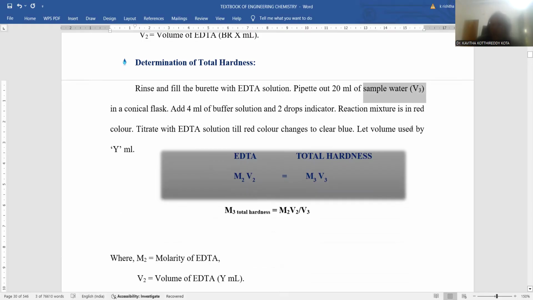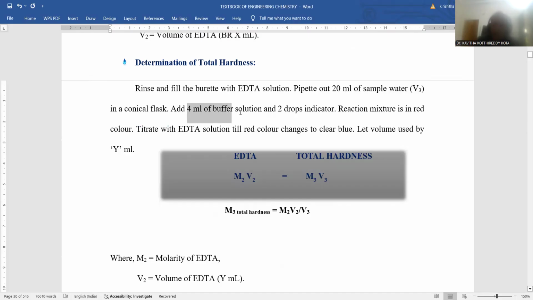For example, if you want to determine the hardness of tap water, 20 ml of tap water is to be taken. Or if you want to determine the hardness of mineral water, you take 20 ml of that. Or if you want to determine borewell water hardness, 20 ml of bore water is to be taken. Or else river water. Whatever sample you want to check, 20 ml of that sample water is taken into the conical flask, and the same titration process continues as above.